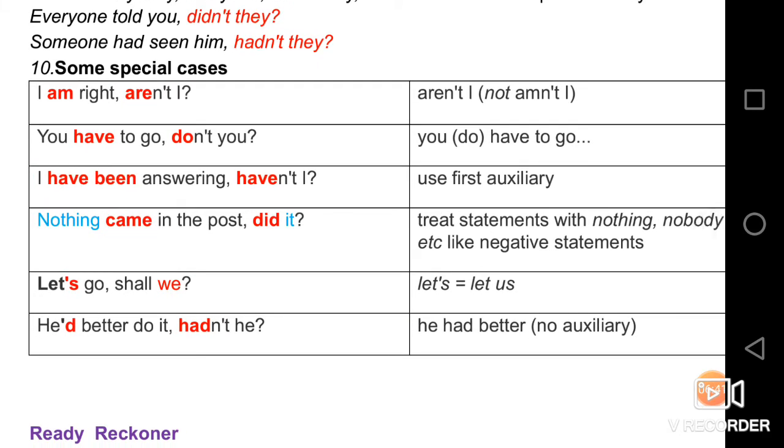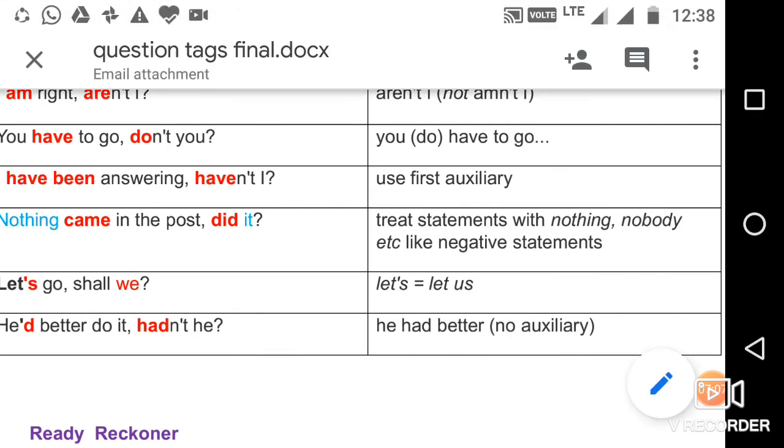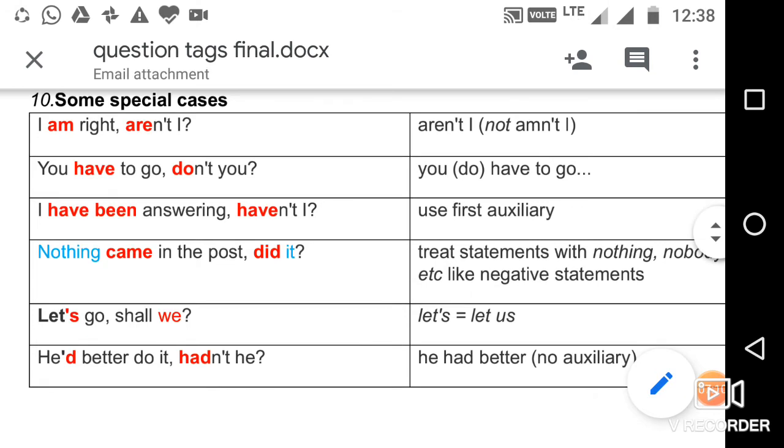I am right. See, in this sentence, am is the helping verb, but the question tag is aren't I. See, this is the special case, and it is the usage of English. We are not supposed to say amn't I. So, amn't I is not in the English language, or at least it is not actually used by the native speakers of English. So the appropriate and correct tag is aren't I.